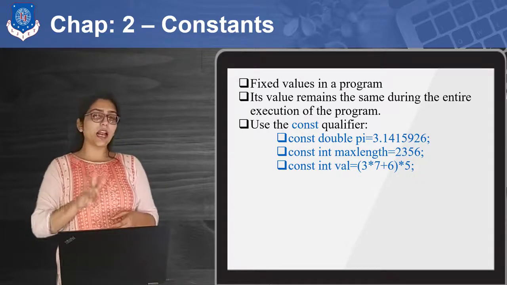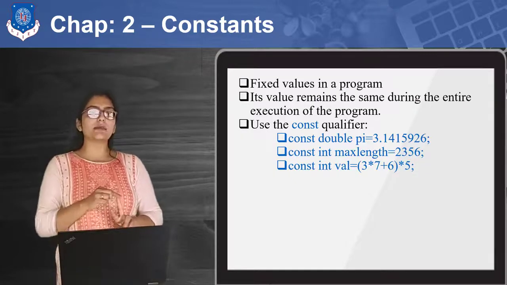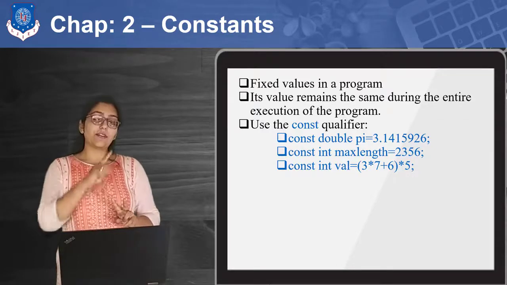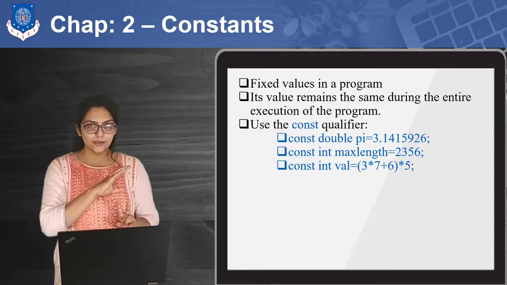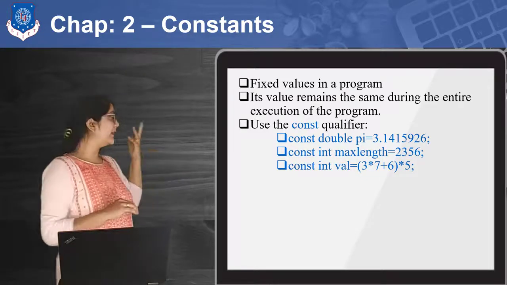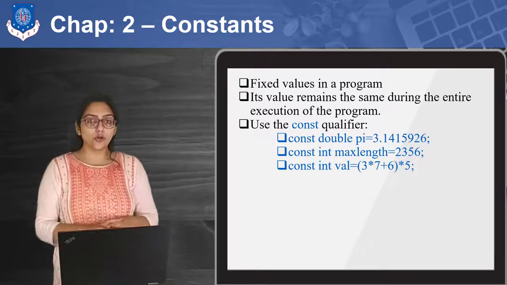So till now we have known two methods to declare a constant. First is by using a macro like hash define, that we have done in our previous video and in our previous programs. Second is by declaring using the const keyword. So this is all about constants.